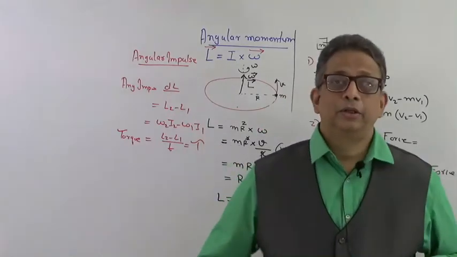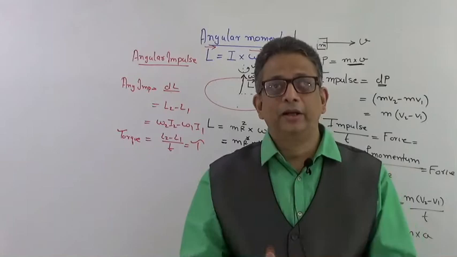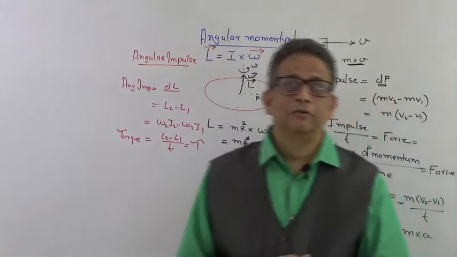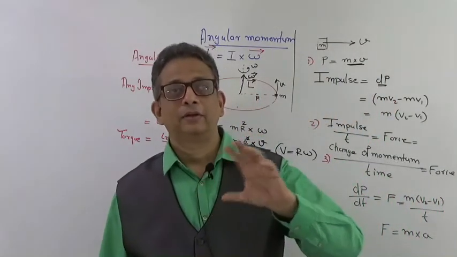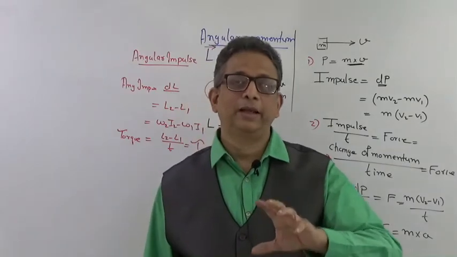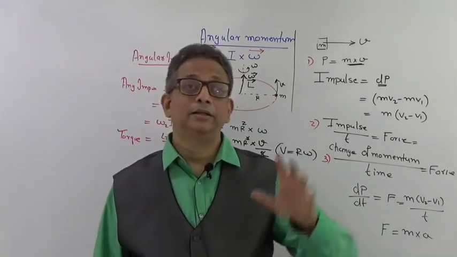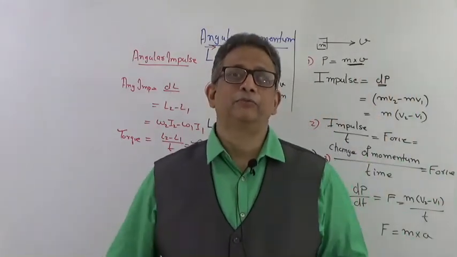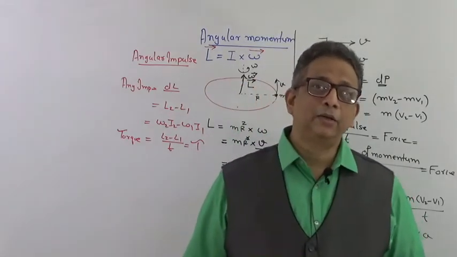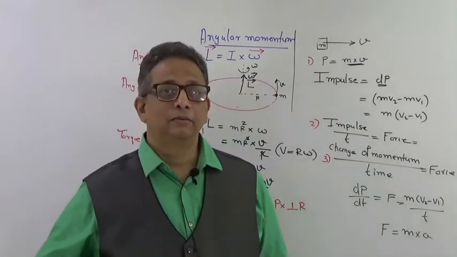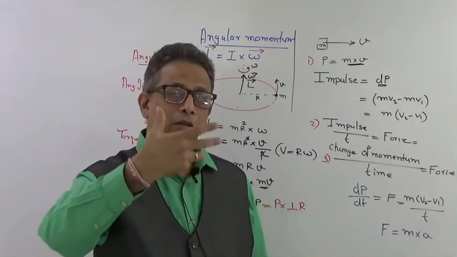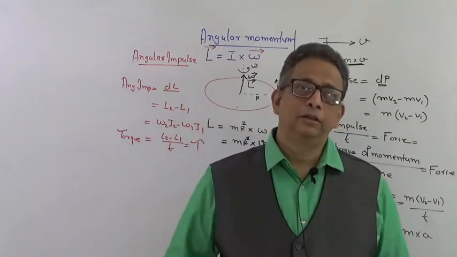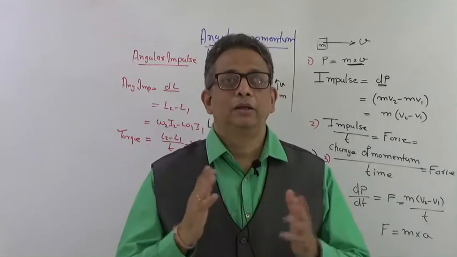Like in linear motion, when we give force, every time it leads to acceleration. So in rotational motion, whenever we give a torque, it will always have angular acceleration. It will never happen that you are applying a torque and it is still moving with constant angular velocity. It can, but only in certain situations where the frictional force, or the torque due to friction, is equal to the torque applied. In such a case, the wheel will start moving with a constant velocity. But normally, for any torque given, the body will always rotate with angular acceleration.